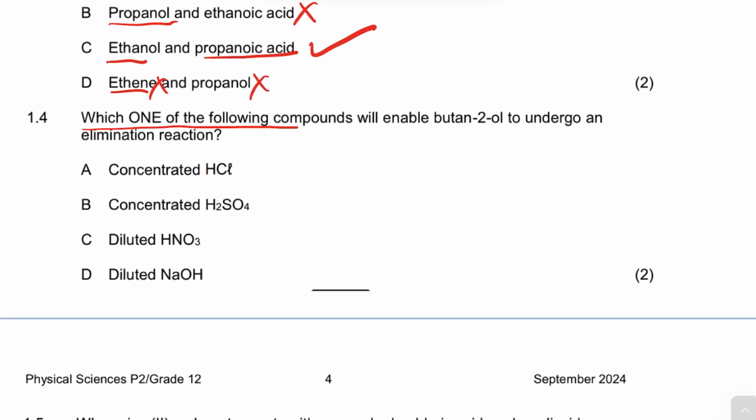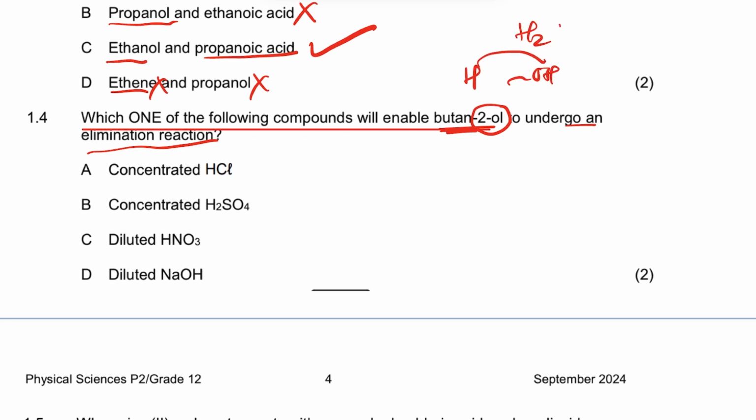Now, which one of the following compounds will enable butan-1-ol to undergo elimination? So when we eliminate, which means we are removing the water. So when we eliminate it there, we are removing the OH and the hydrogen that makes what? Water. That's what we are removing there.